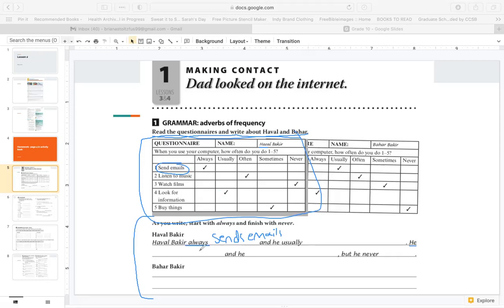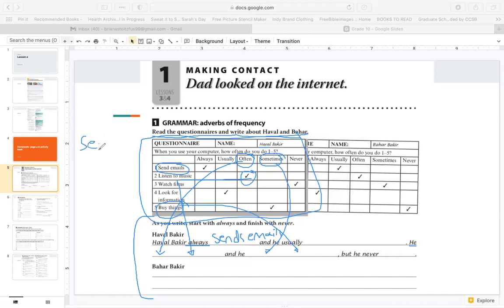He often does what? Listens to music. And he sometimes buys things. Remember, because we're talking about Haval, we must add an S to the end of our verbs.